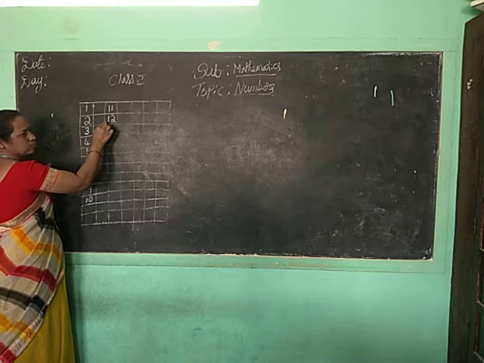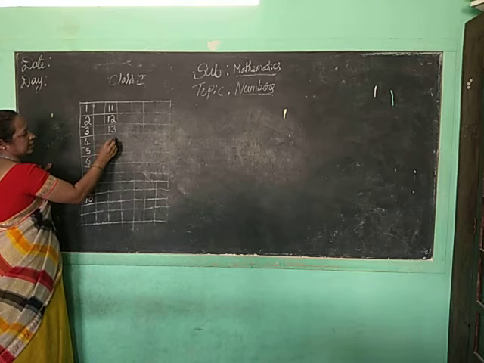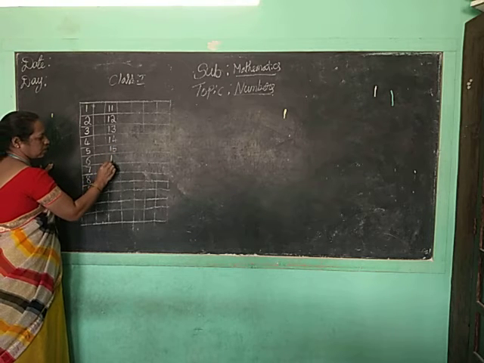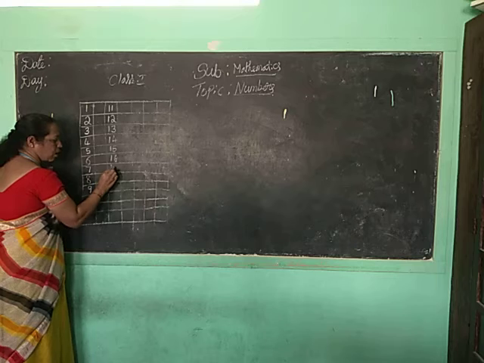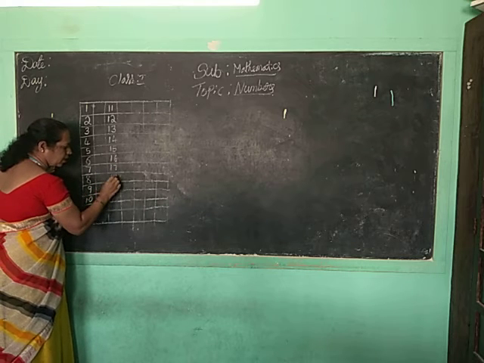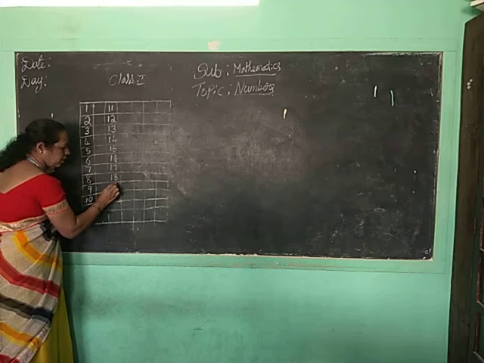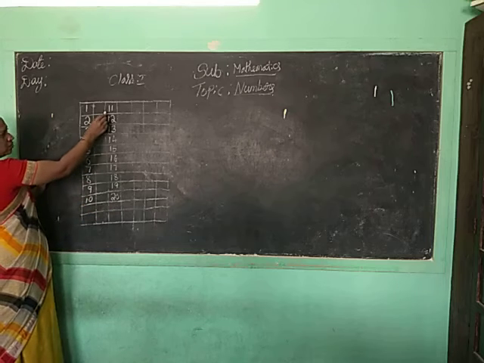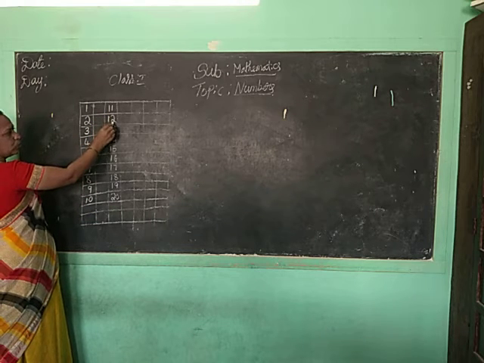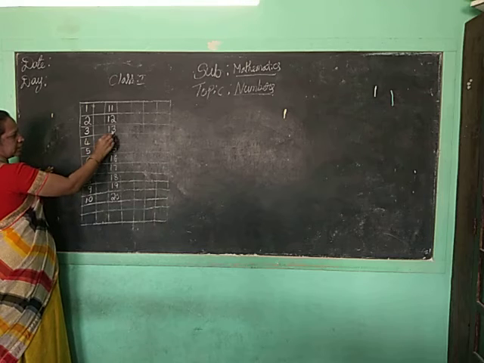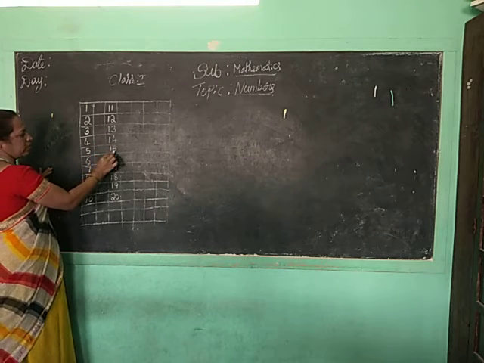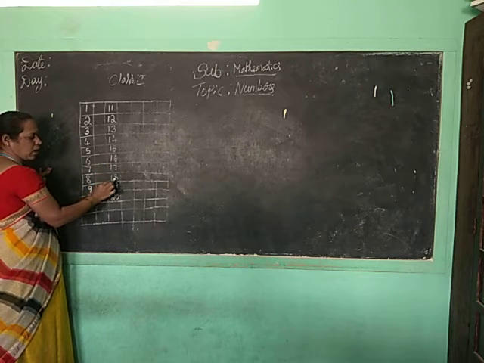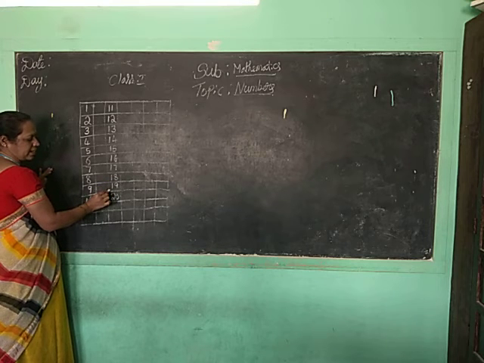1, 1, 11. 1, 2, 12. 1, 3, 13. 1, 4, 14. 1, 5, 15. 1, 6, 16. 1, 7, 17. 1, 8, 18. 1, 9, 19. 2, 0, 20. Again: 1, 1, 11. 1, 2, 12. 1, 3, 13. 1, 4, 14. 1, 5, 15. 1, 6, 16. 1, 7, 17. 1, 8, 18. 1, 9, 19. 2, 0, 20.